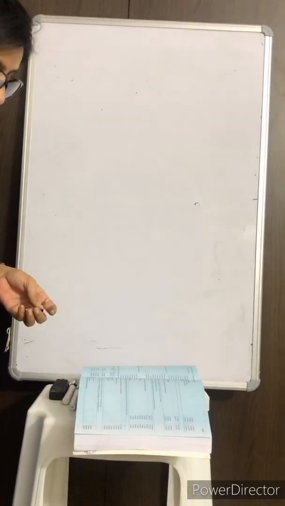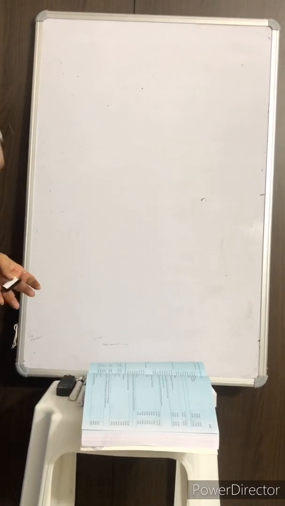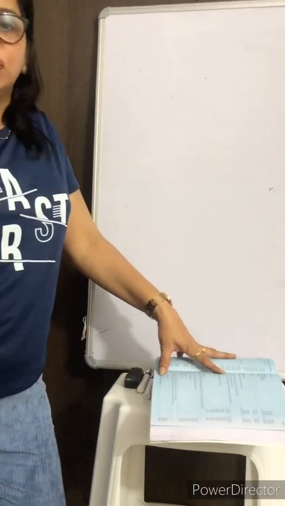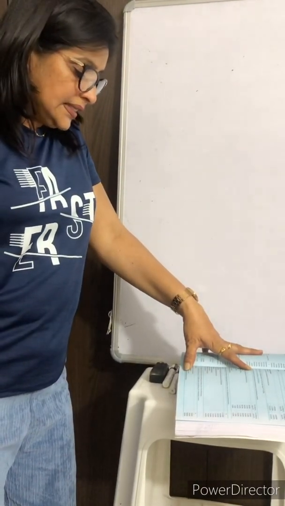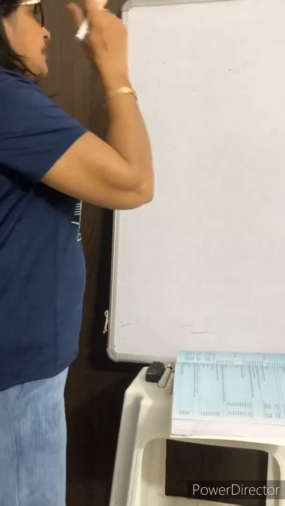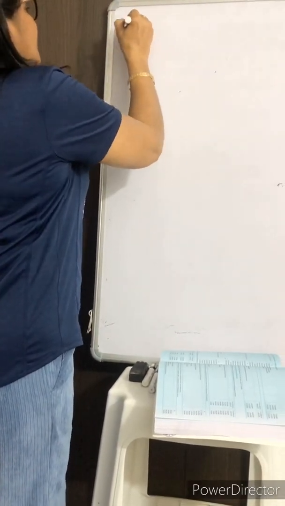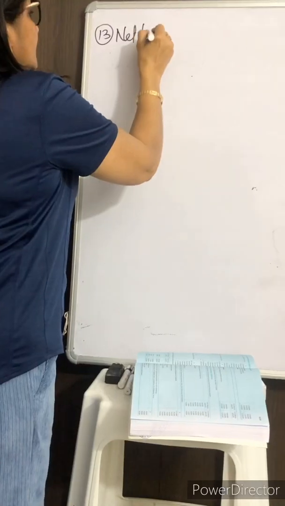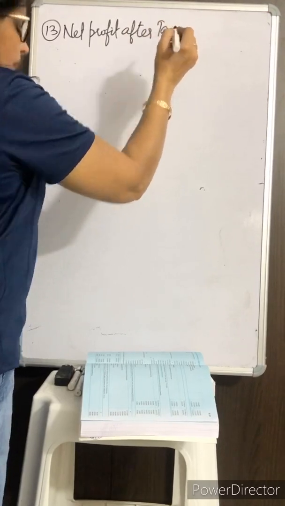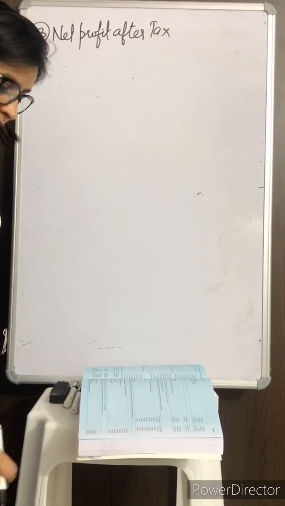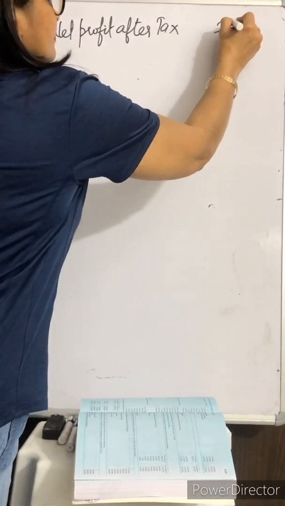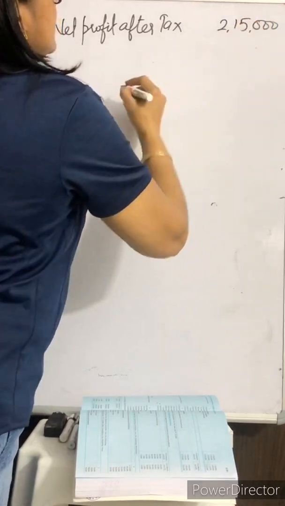Compute cash flow from operating activities from the following information. This question is also given in your assignment, so you can copy the statement from over there. First of all, it is given net profit after provision for tax and payment of dividend. Net profit after tax and provision, payment of dividend is 2,50,000.